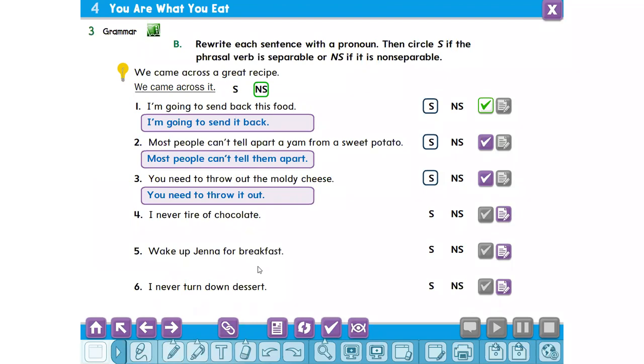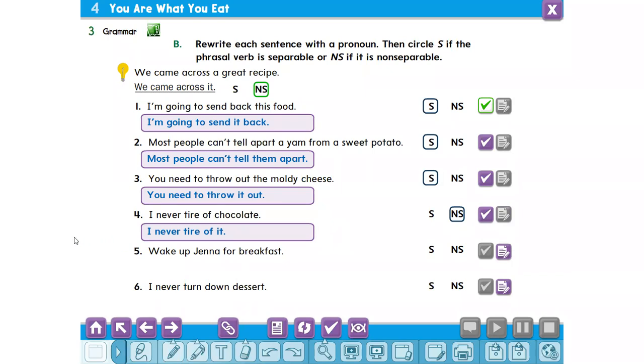I never tire of chocolate. The answer is, I never tire of it. So is it separable or non-separable? Non-separable. I never tire of it. Okay, my friends.